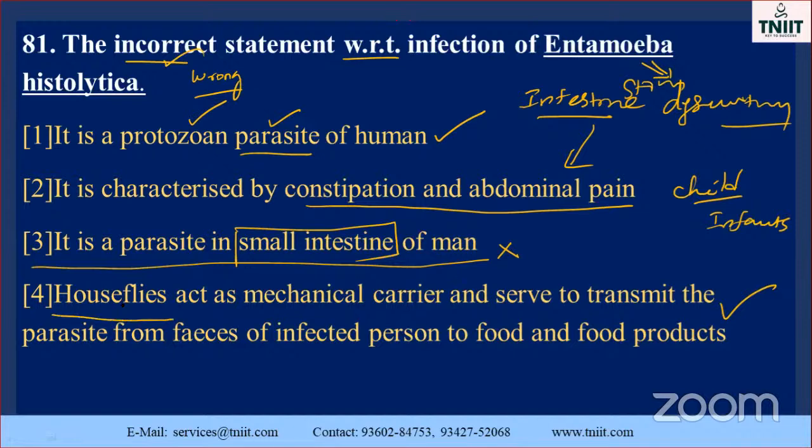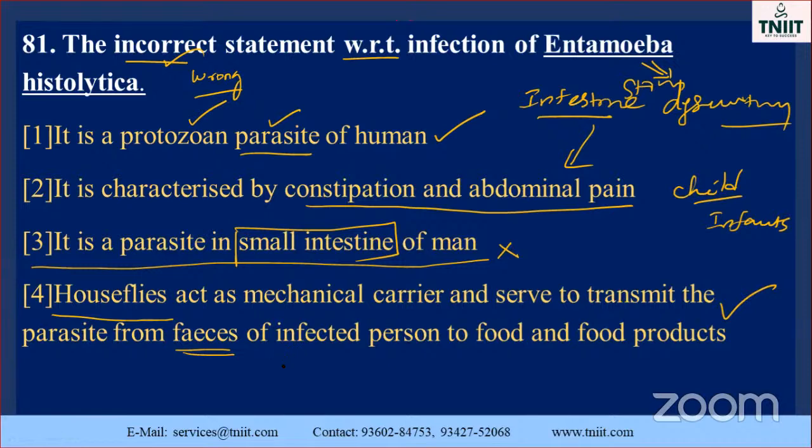Housefly, already you know housefly, acts as a mechanical carrier. What is the meaning of mechanical? It carries the protozoa on its leg. When it sits on the fecal matter of an affected person, what happens? It adheres on the leg.